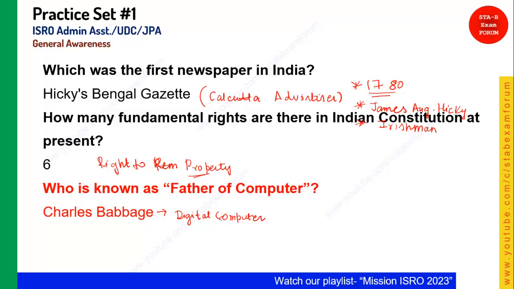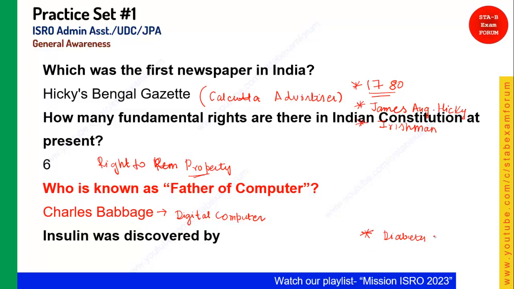Coming to the next question. Insulin was discovered by whom? Yes, so whenever you see the word insulin, directly in your mind you should strike three things. First thing is that insulin is basically related to diabetes. Whenever a person has a lack of insulin, it means he is suffering from diabetes.